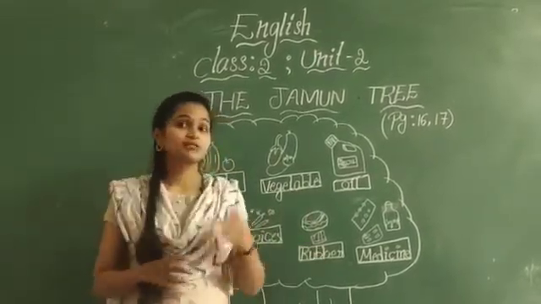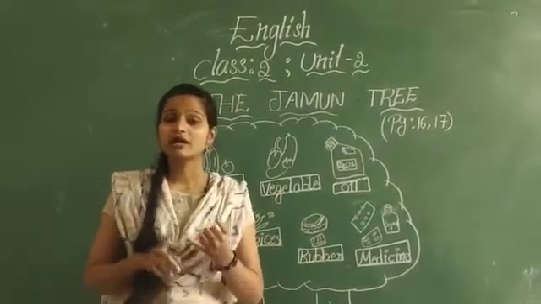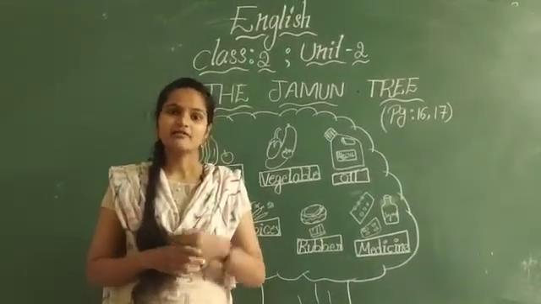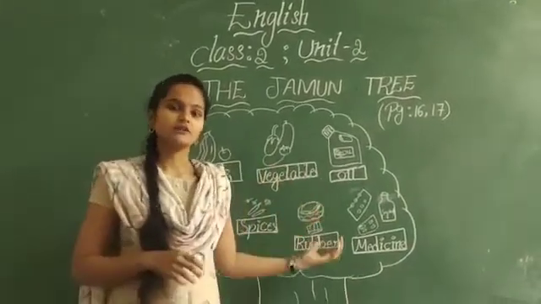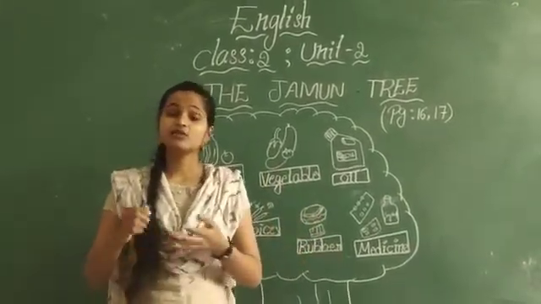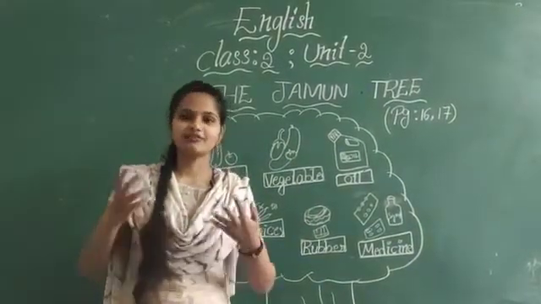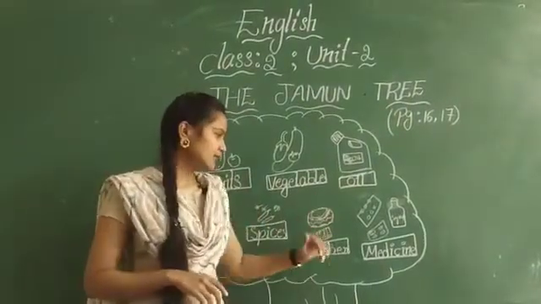Then rubber. What is rubber here? For example, a car is having tires, isn't it? Yes, how will it run? With the help of the wheels. What are wheels made up of here? It is made of rubber. And in the classrooms, you people use an eraser. Do you know the eraser? Yes, everyone will know the eraser. So, eraser is also made from the tree only.